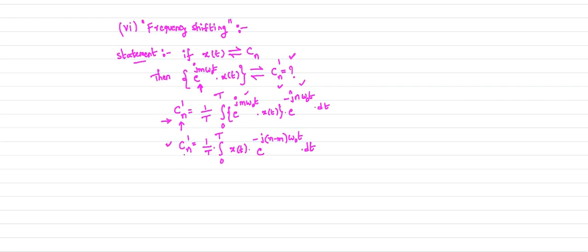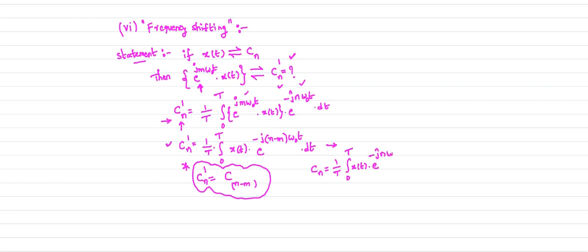Now observe this Cn dash and compare it with your standard formula. What can we get? Cn dash is Cn minus m. What is your standard formula? The standard formula is Cn equal to 1 by T, integral 0 to T, x of t e power minus j n omega naught t dt.